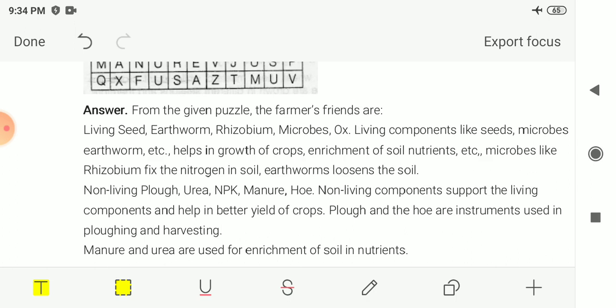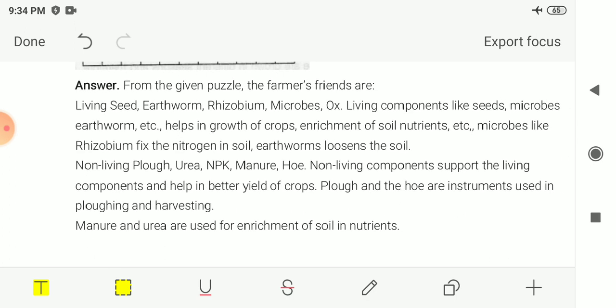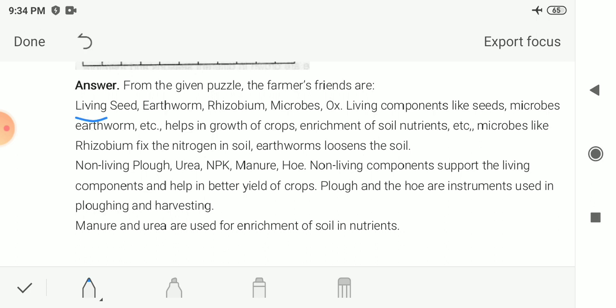From the given puzzle, farmers' friends are, first the living things which are friends of the farmer: seed, earthworm, rhizobium, microbes and ox. These are the living organisms which are friends of the farmer. Living components like seeds, microbes and earthworms help in the growth of crops, and they enrich the soil with nutrients.